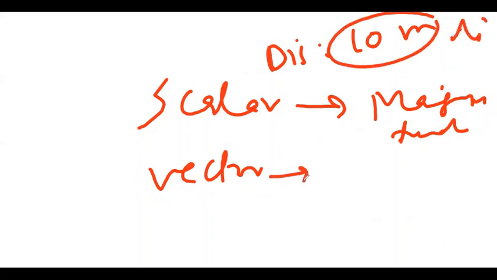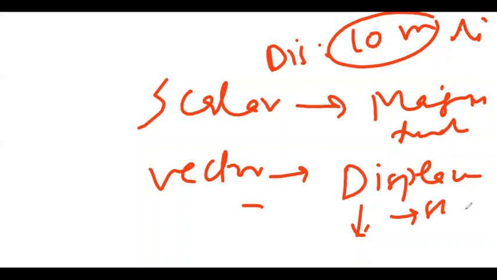But when you are talking about a vector quantity, suppose I'm saying displacement. Displacement is the shortest path. So, suppose the shortest path has this direction, then your direction will also be mentioned in it. But distance is the actual path. You need no direction in it. So that's the difference between scalar and vector quantity.